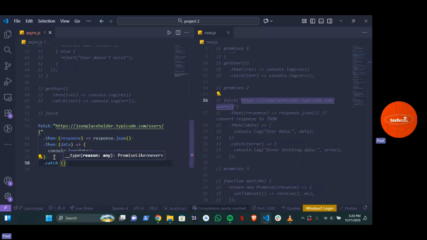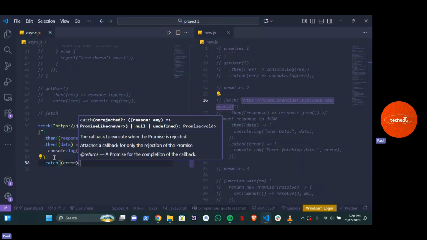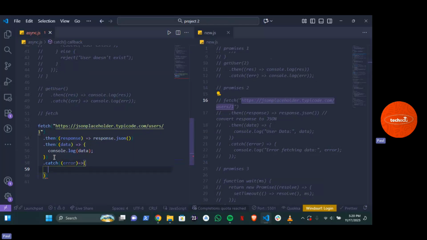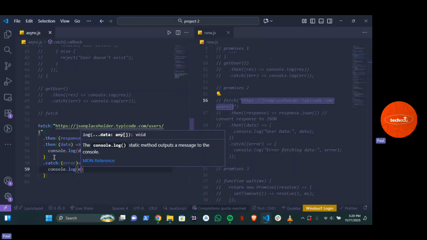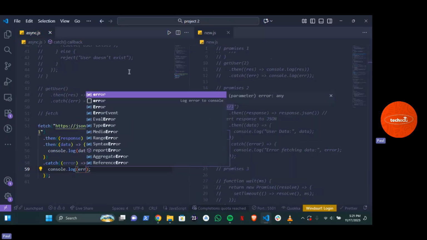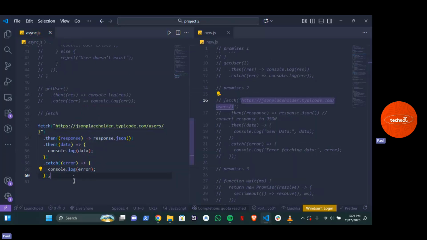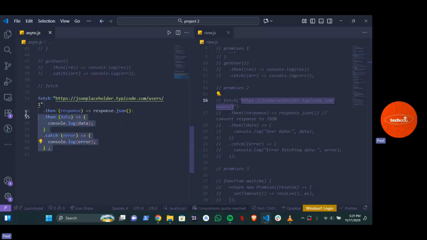And in this .catch, we're going to have what? An error, right? And what's going to be the error? Or err, you understand? You can say console.log(err), or error, sorry, error. Now, this is how to fetch your data with your normal promises. This is how you fetch data in JavaScript from an API. This is the basic way of fetching data.